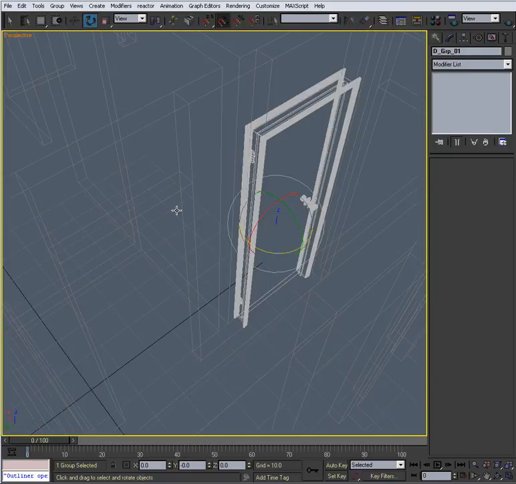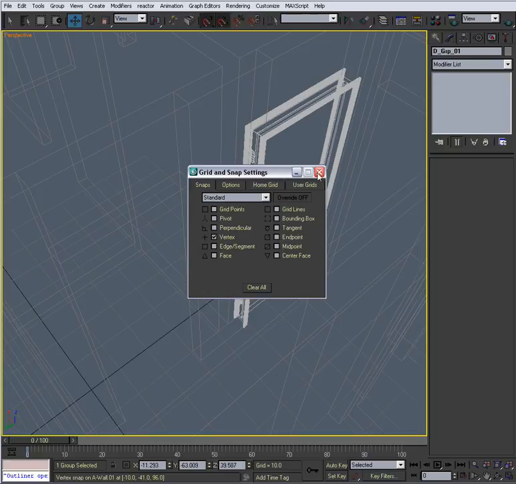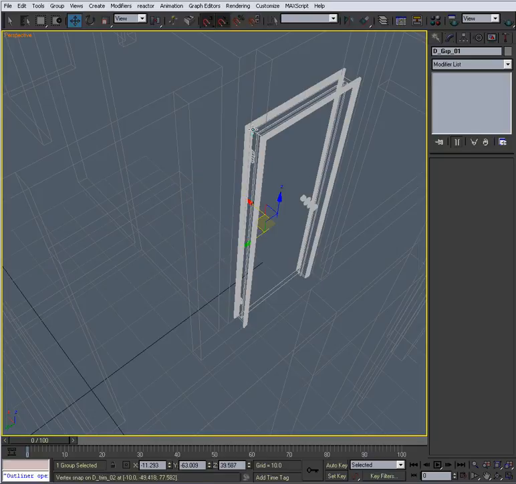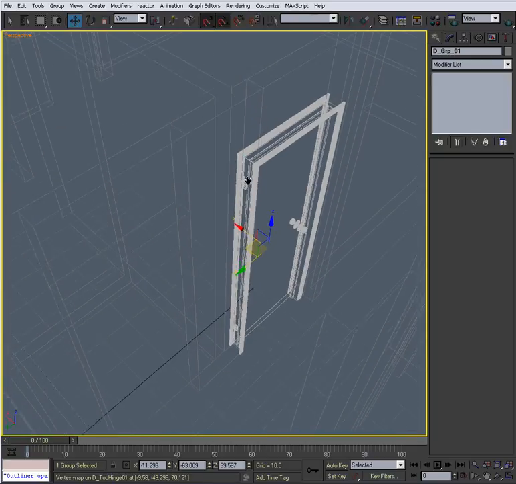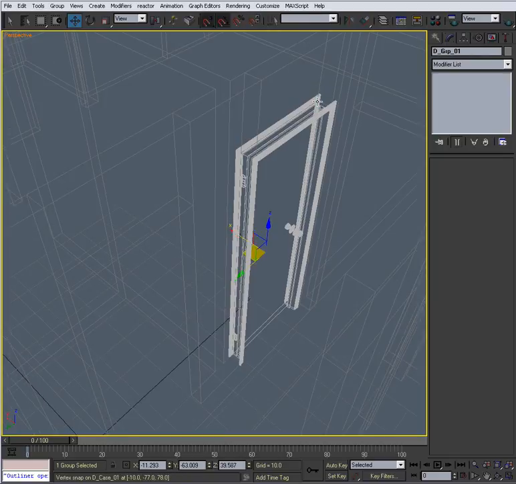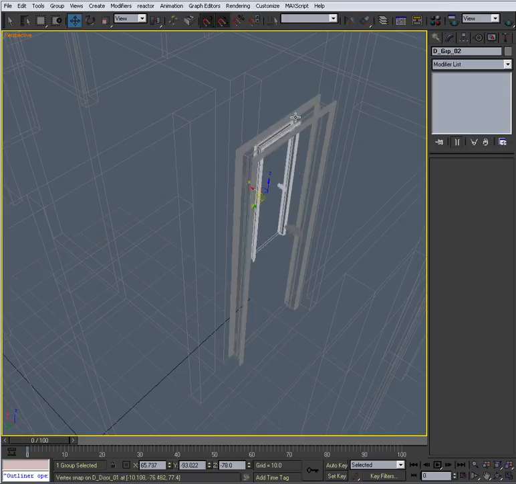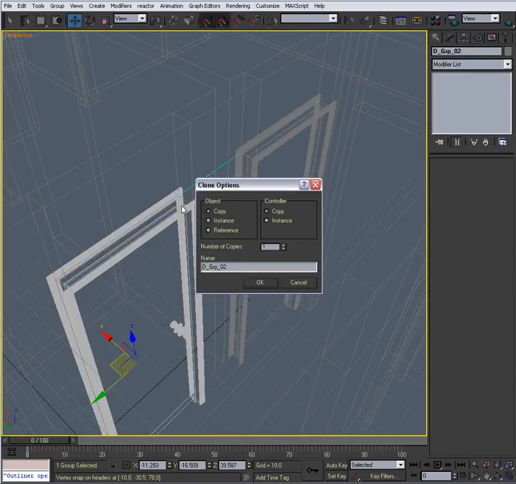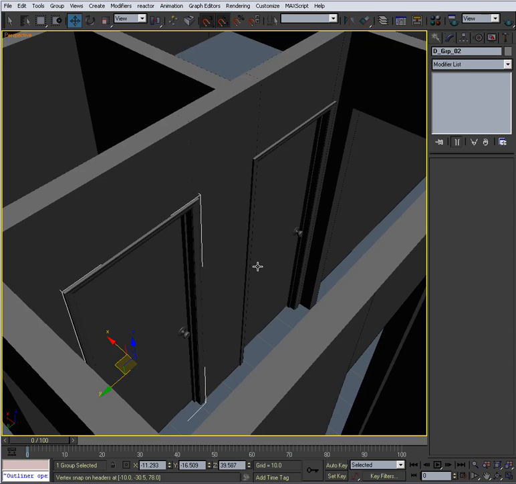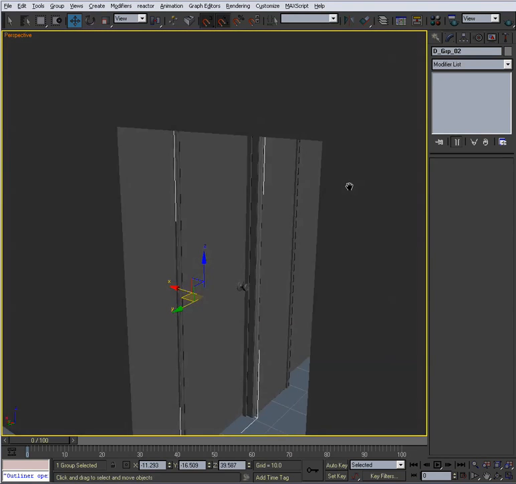Let's hit F3 to bring up wireframe, and I'm gonna bring up my move tool. I'm gonna hit S for snaps and make sure that this is on 3 and on vertex. And then I'm going to select just right here at this edge, this vertex, hold down shift, click it, and drag a new one and snap it there in the new place. Hit F3 to make sure it's there, and it is.